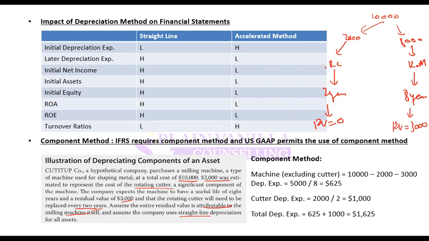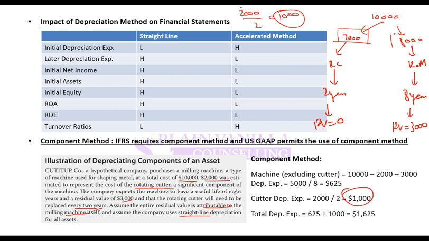And assume the company uses the straight line depreciation method. What is the depreciation? For the cutter, depreciation is 2,000 divided by 2, because the residual value is 0 and the number of years is 2. So the depreciation amount for the cutter is 1,000.